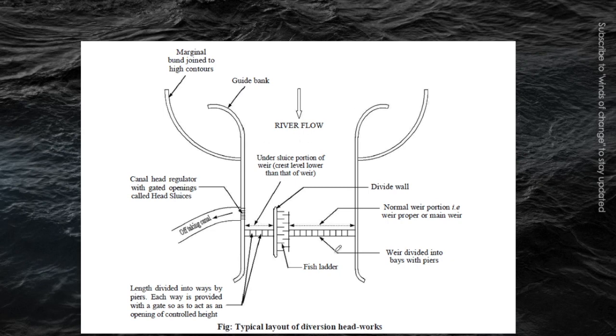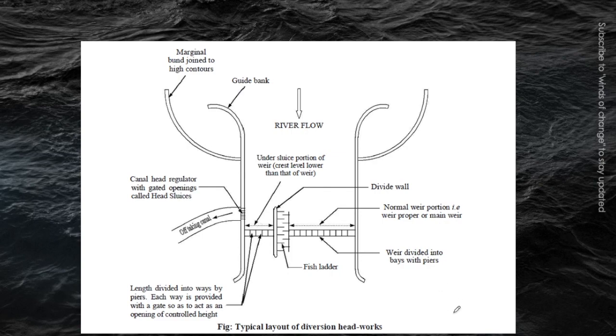Let's see, in this portion this is the weir which we have already seen in a question earlier, and this is the divide wall which is provided here. So it will be provided in the transverse direction to the axis of the weir. It will be provided parallel to the direction of the river flow. Through this divide wall there is a fish ladder being provided, and this divide wall divides two areas. This one will be having higher elevation and this area will be having normal elevation, because here we have to raise the level of the water.